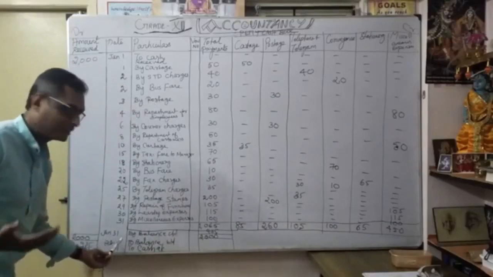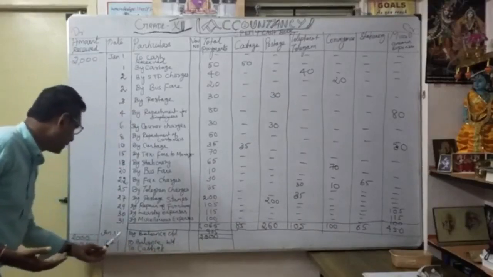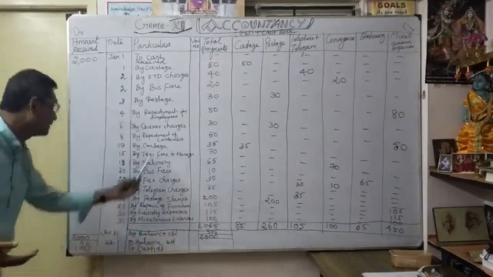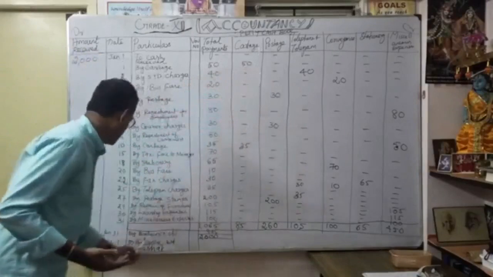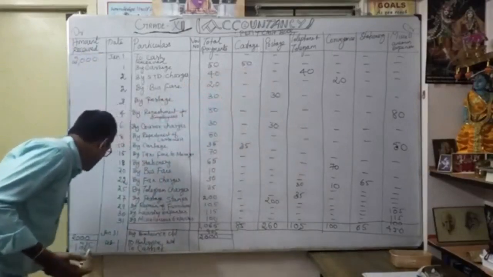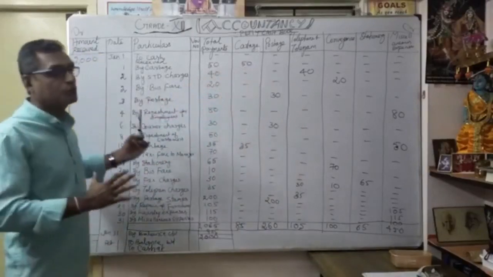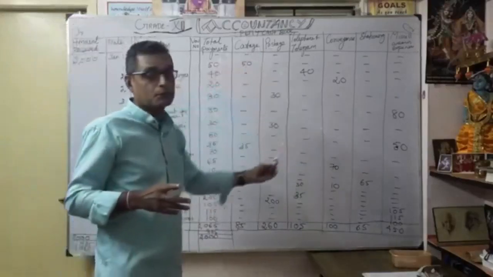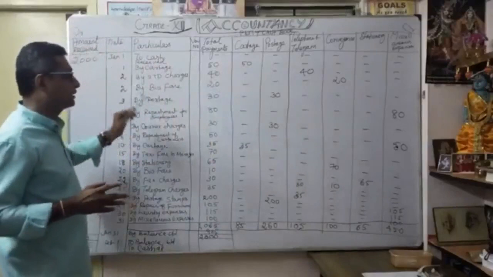February 1, next month, to balance brought down. Again, how much cash do I bring? The same amount, 1065. I'm going to bring. That's what: petty cash account debit to cash account, 1065. Now understood how we are going to write the analytical petty cash book. So the format is very, very important. It's a very easy one.